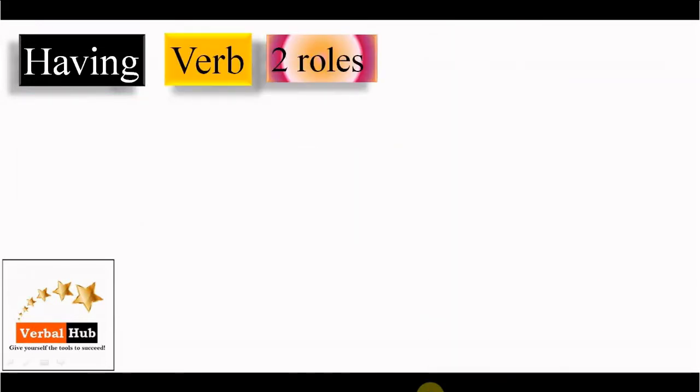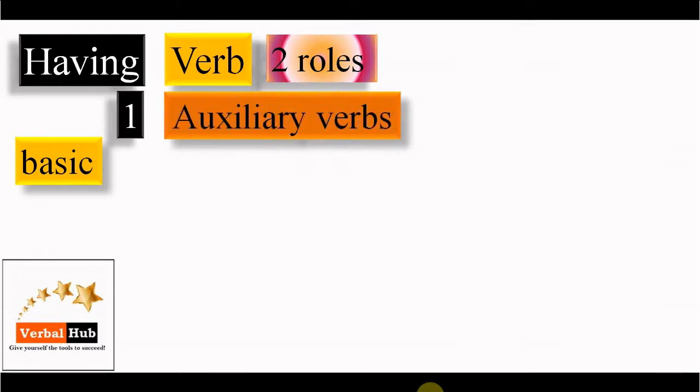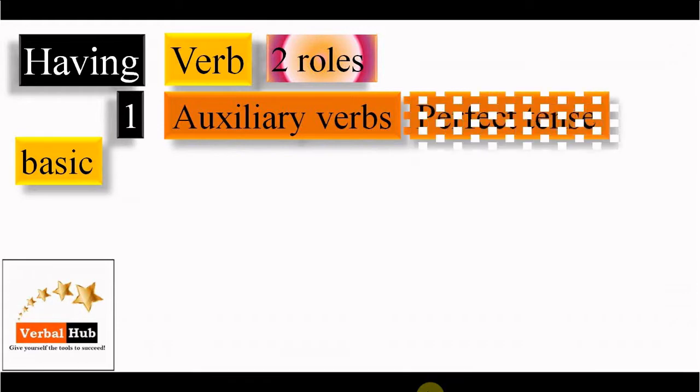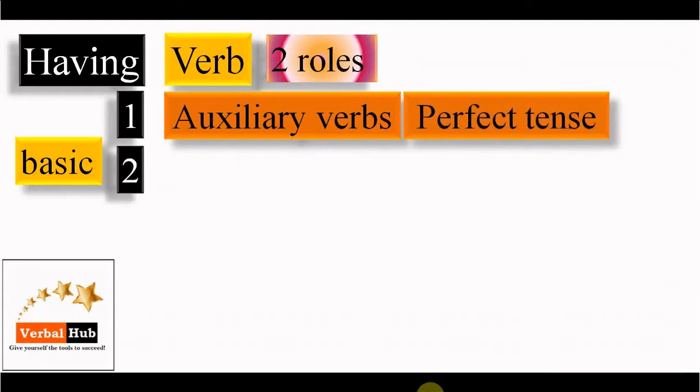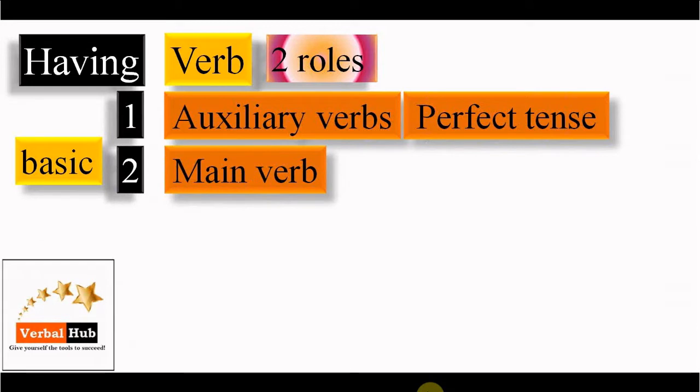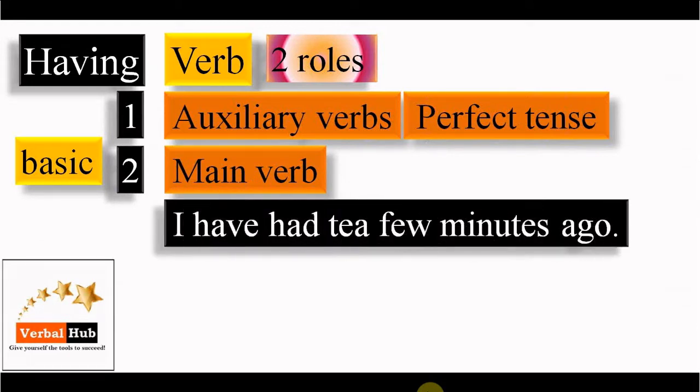First of all, to understand the role of having, we should understand the basics. Having is an ing form of have. From have it has come. Now, as a verb, it again plays two roles. One as an auxiliary verb in perfect tense. Second as a main verb. And main verb means what? As an action verb.